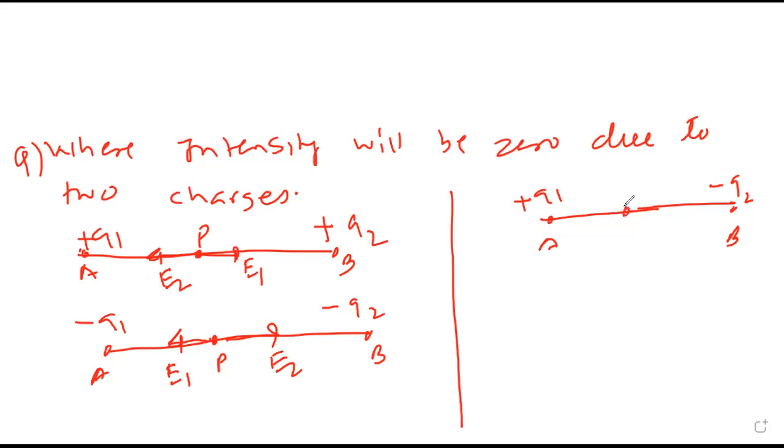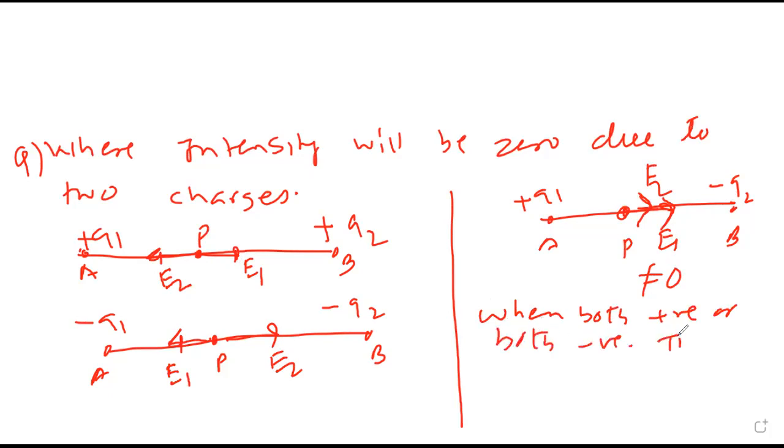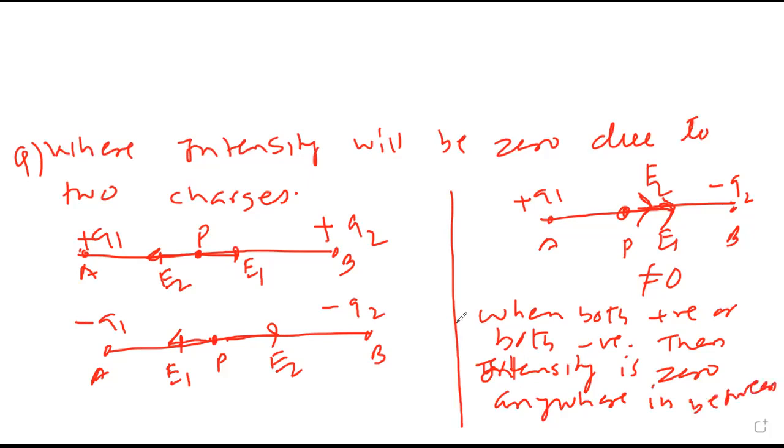But one positive, one negative. Imagine the point is here. This is positive and this is inward, negative. Can the answer be 0? No. Because they're in the same direction, it can't be 0. So when both are positive or both negative, where is the intensity 0? Anywhere in between is 0. Okay? And if one is positive and one negative, then outside, closer to the smaller charge.